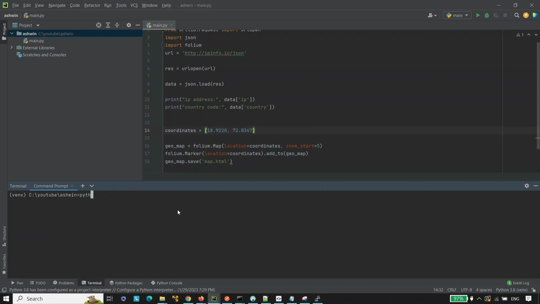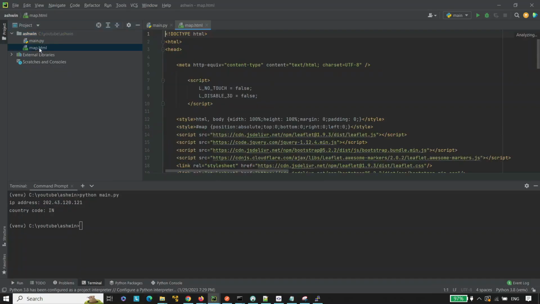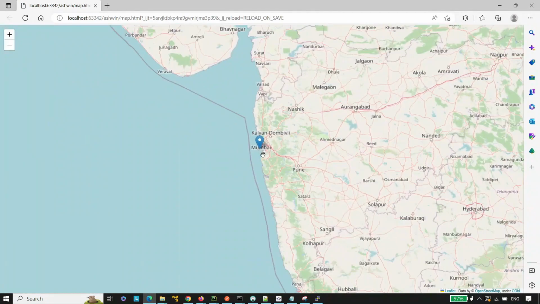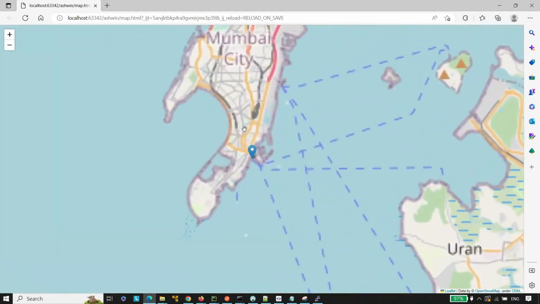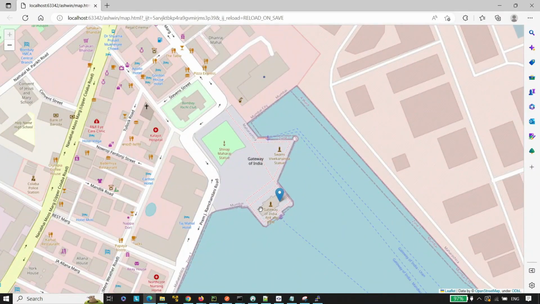python main.py and hit enter. Now it will generate the map.html file in the current directory. So as you can see here, map.html file is generated. Now open the map.html file, click here, you can see the location. Let's zoom in to see the exact location of Gateway of India. Well done guys, we have got the exact location of Gateway of India.